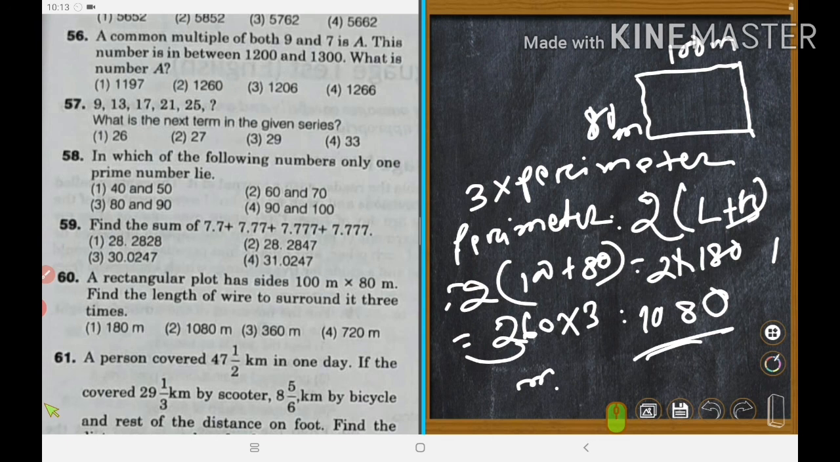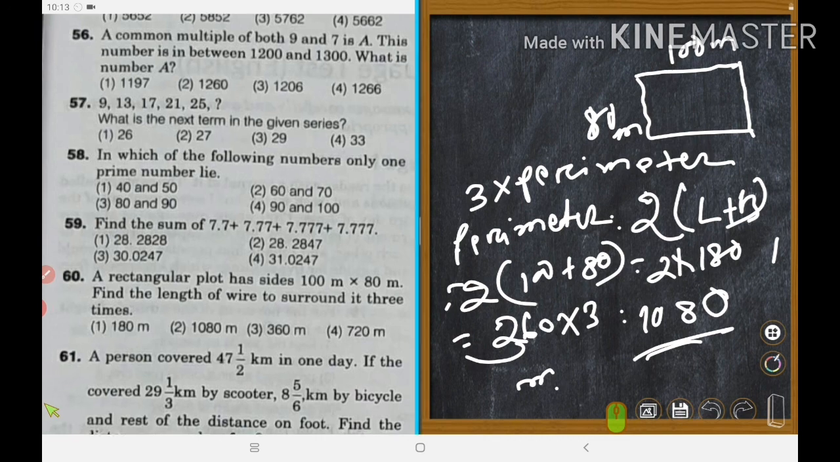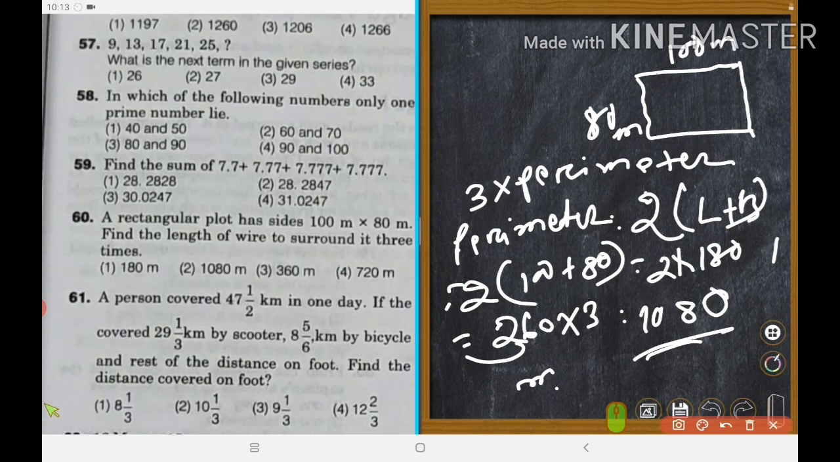Okay, 648 meters. Two. This one. Yes, 2 is right. So with this, that is the end of today's math lesson.